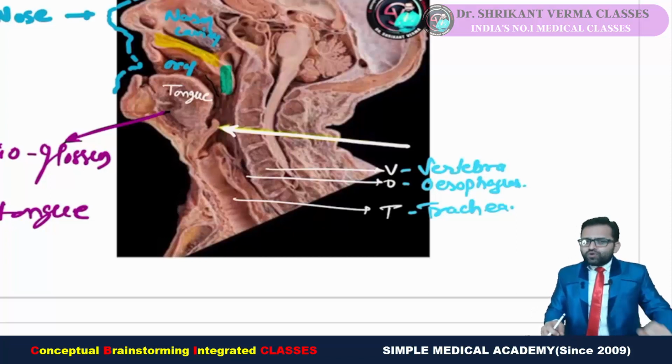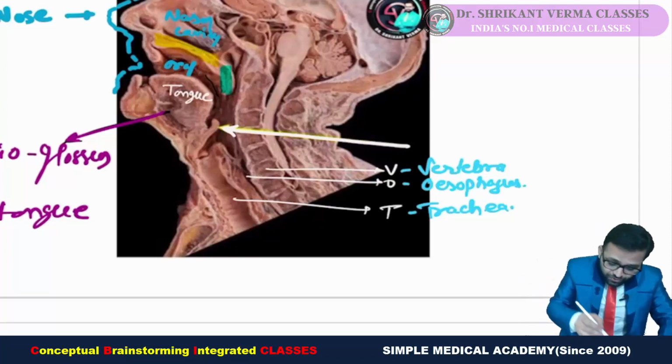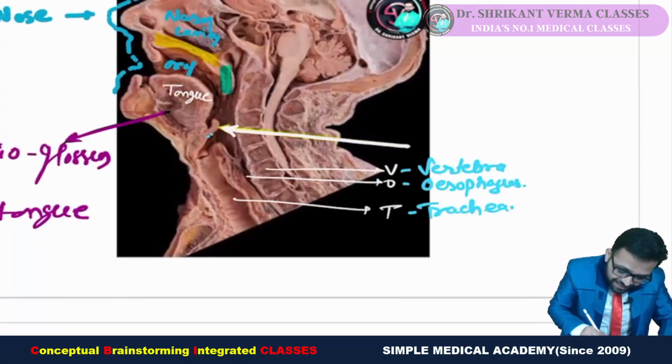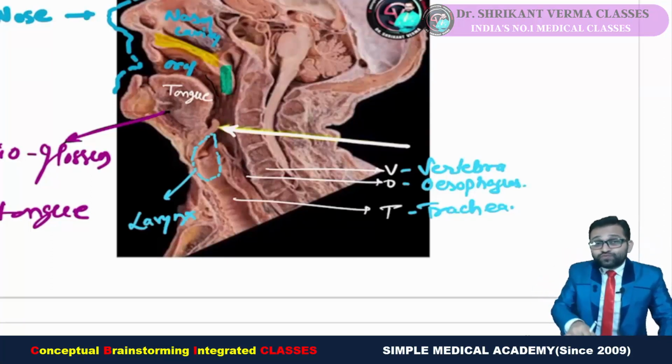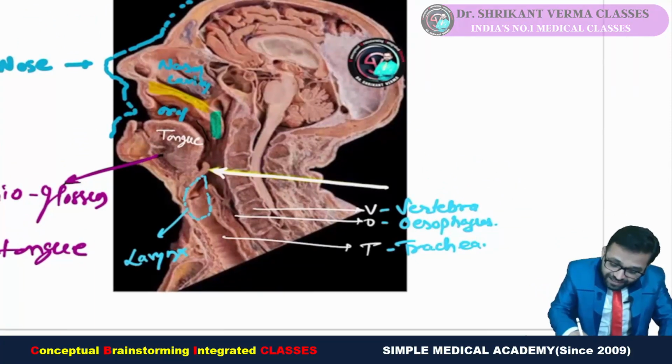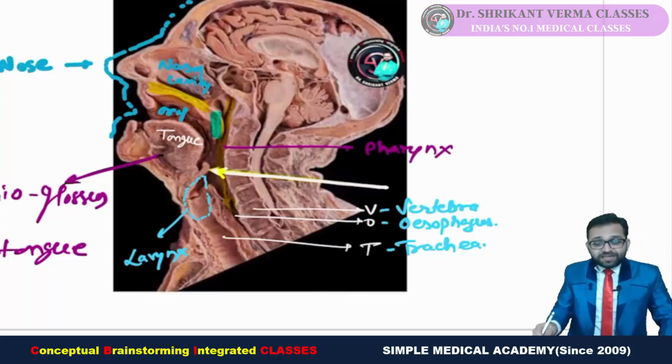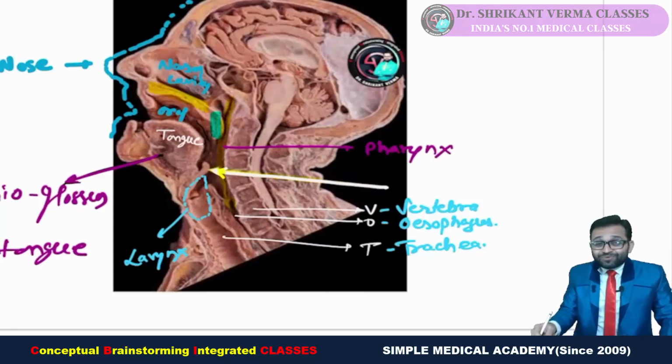Now we know the upper part of the trachea is known as the larynx. So definitely this area is our larynx. And the upper part of the esophagus, from the base of the skull, that portion is known as the pharynx. So from the base of the skull up to the upper part of the esophagus, this entire portion is our pharynx. Getting the point?